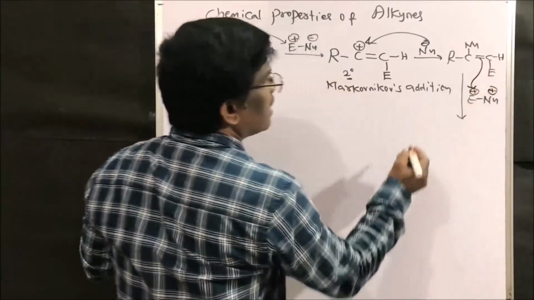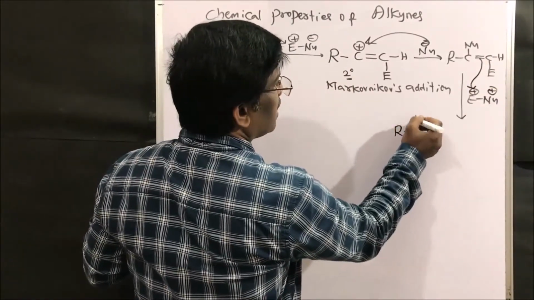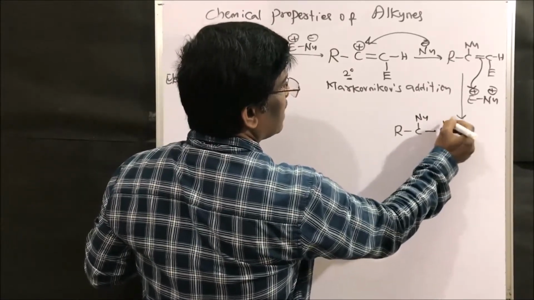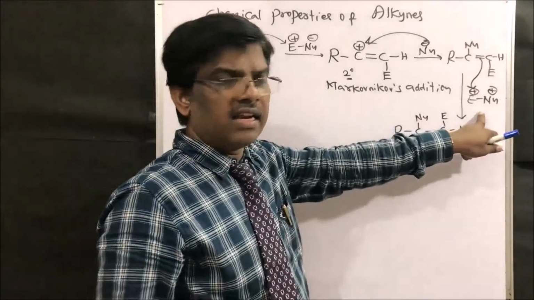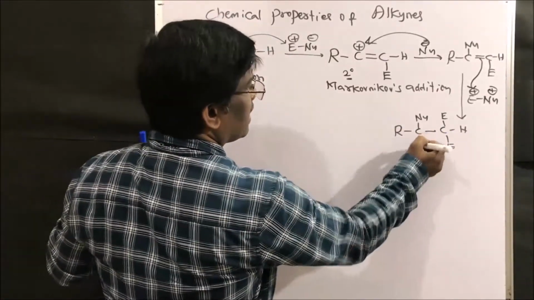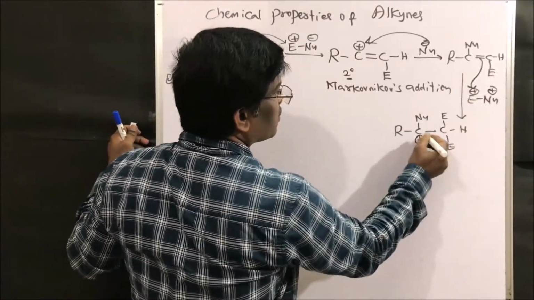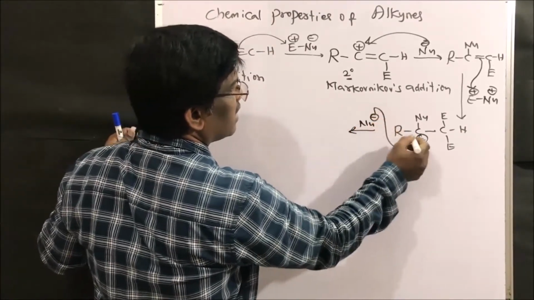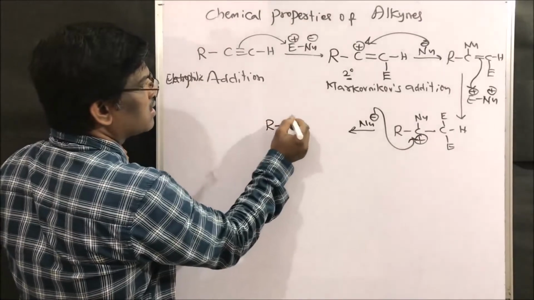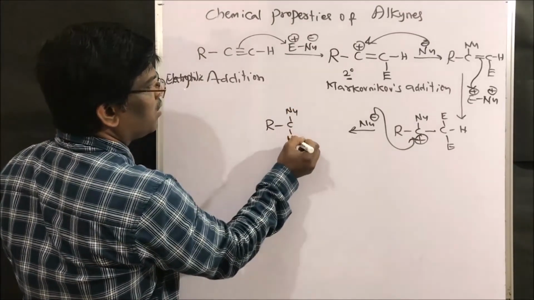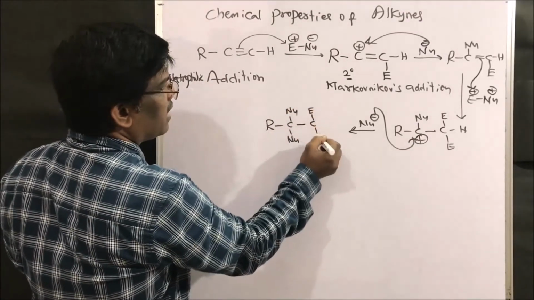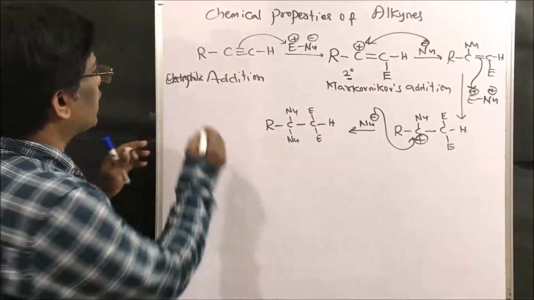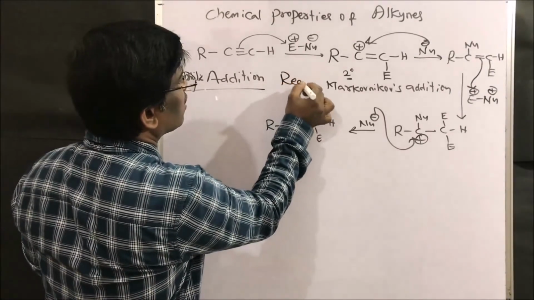So this comes here to give RC, already nucleophile is there, CH electrophile is there, and another electrophile will come and sit here, and here positive charge, right? Next, a nucleophile will come and sit here to give RC nucleophile, nucleophile, electrophile and hydrogen. This is the common trend of electrophilic addition reactions.